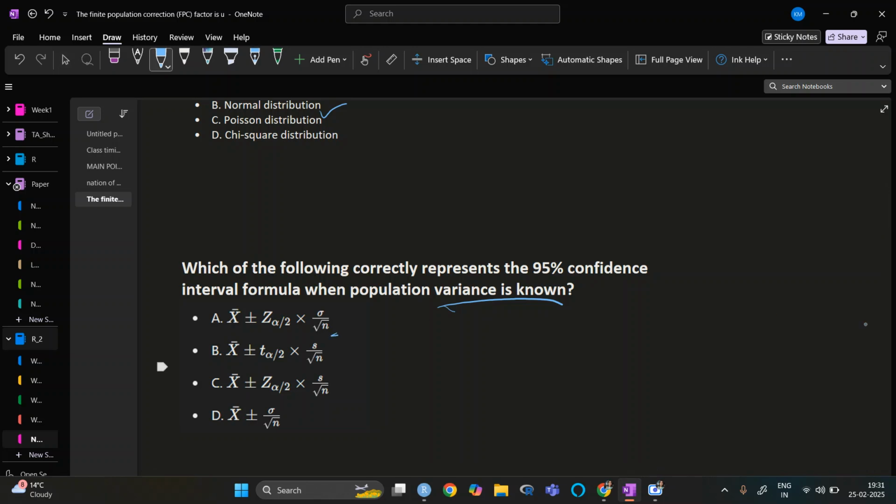Between a and c, in a it is sigma upon root n, in the c part it is s upon root n. The variance we take with s, not with sigma, so this one will be the correct answer.